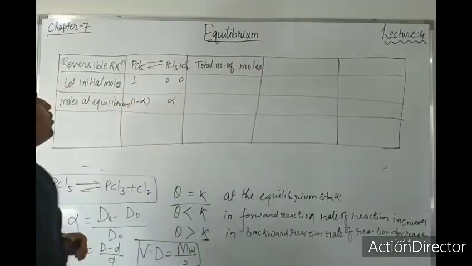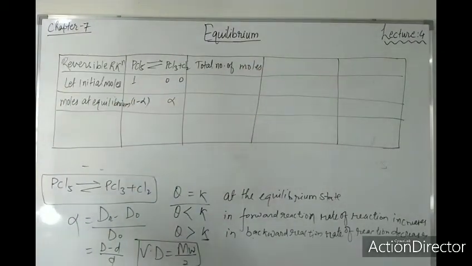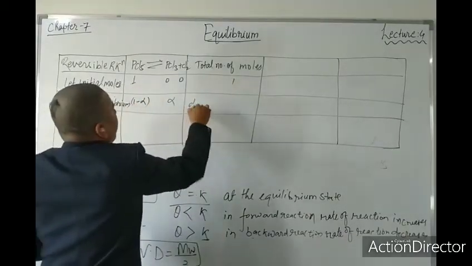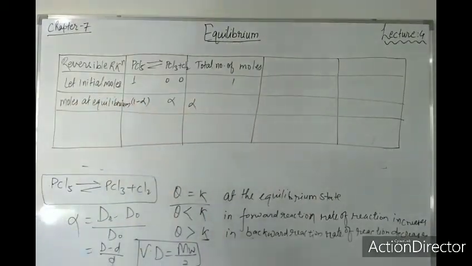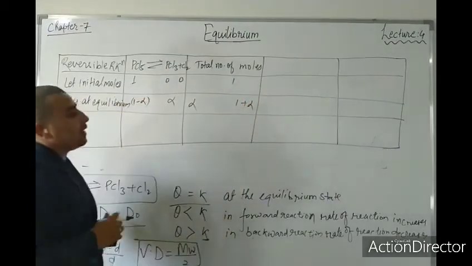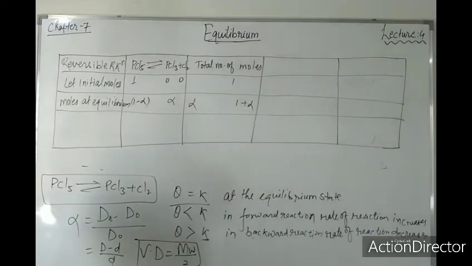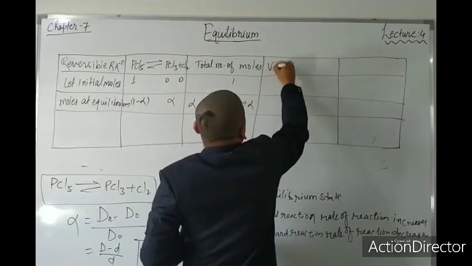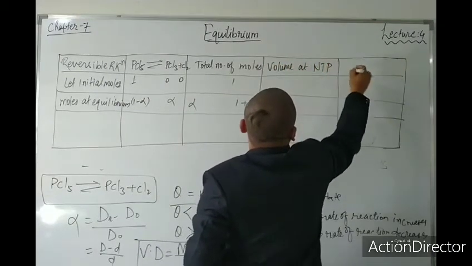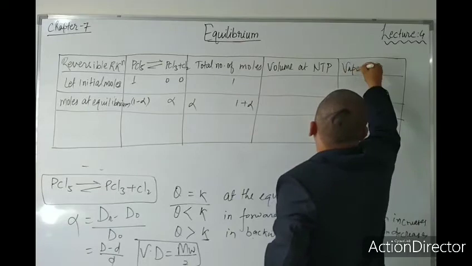How many total number of moles in the initial moles? It is 1, right? And now here, there is one alpha, and 1 minus alpha. I will write here as 1 plus alpha. The total number of moles here will be 1 plus alpha. And now NTP means normal temperature pressure: volume at NTP and vapor density.